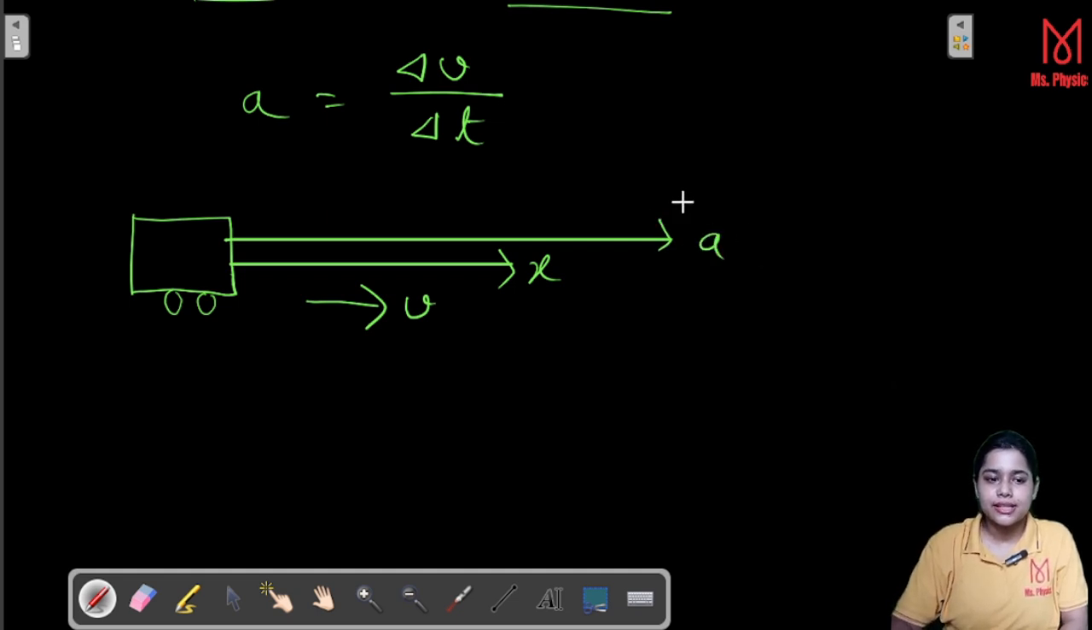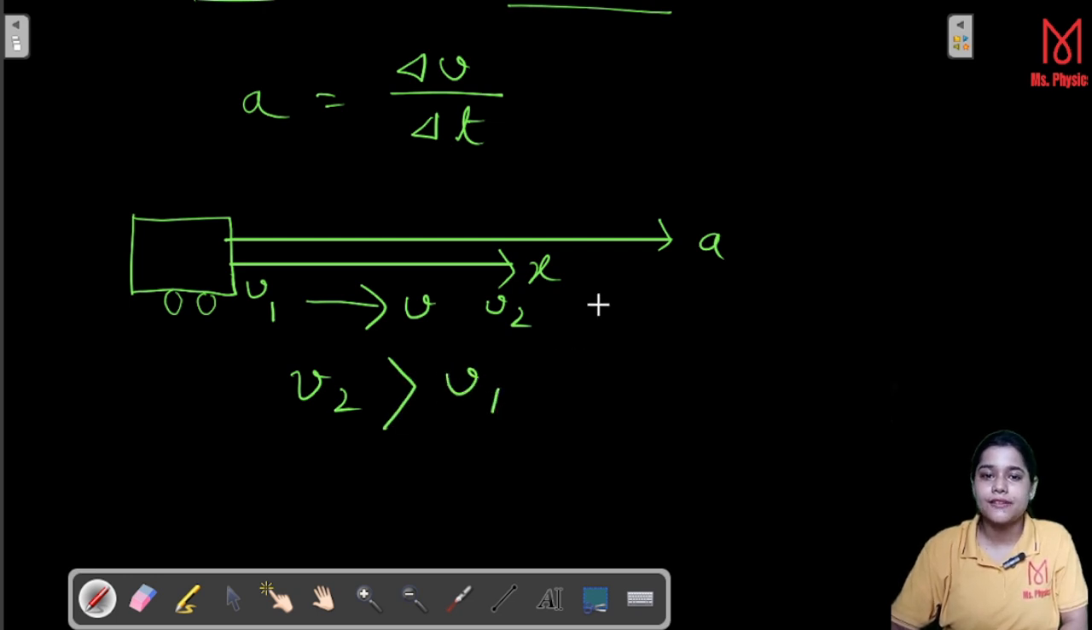That means due to the acceleration, the velocity here changes from v1 to v2. And here v2 is greater than v1. That means the velocity here increases. Now since velocity is along the positive x-axis, velocity here is positive, that is plus v. So similarly, acceleration also would be positive. Okay, there is no confusion between them.